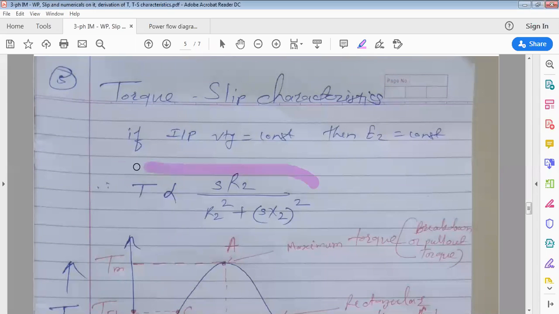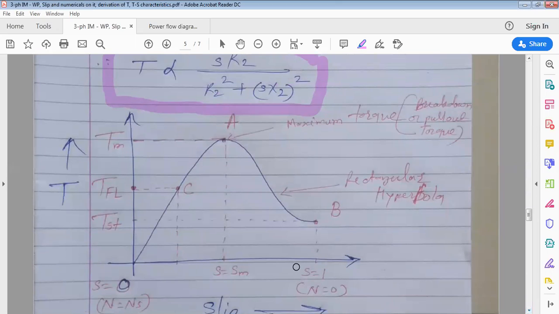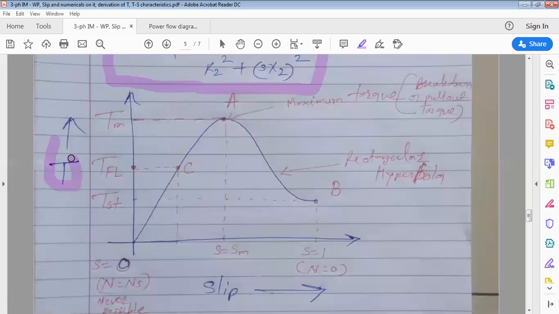Observing this equation, torque depends on slip. That's why torque you have to take along the y-axis and slip along the x-axis. All of you can see torque along y-axis and slip along x-axis.